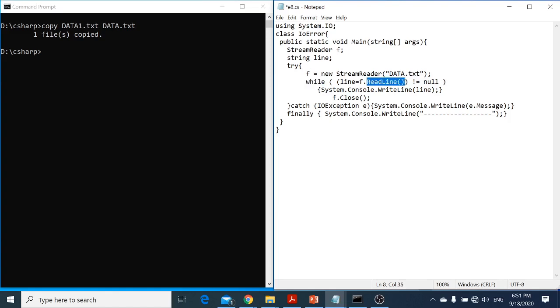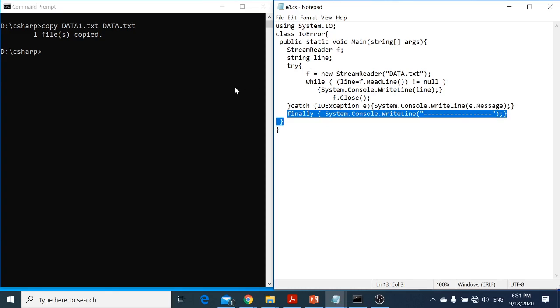That is why it will return the null to the line variable. So I'll display the line and then I'll close the file. If there is any problem in opening the file, it will raise the exception. And finally, it will go to the finally, it will display these dotted lines. Remember, if there is an exception or there is no exception, it will go to the finally block.